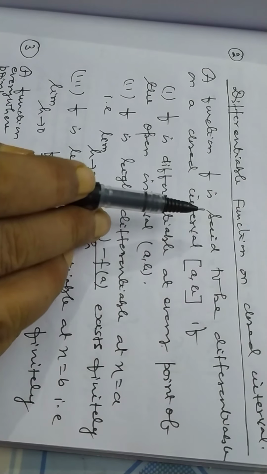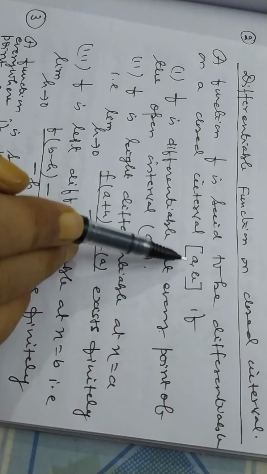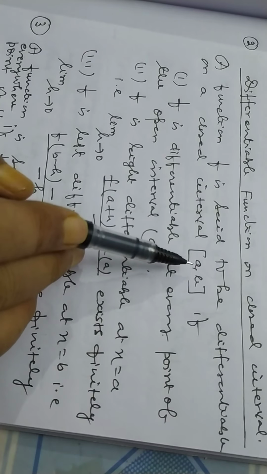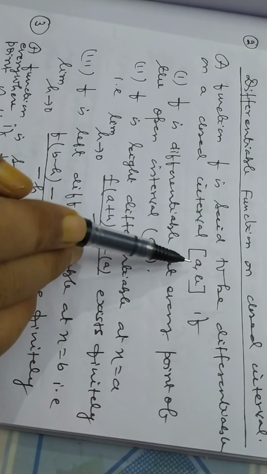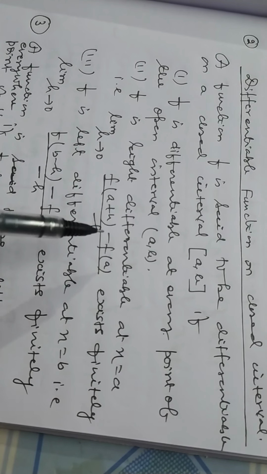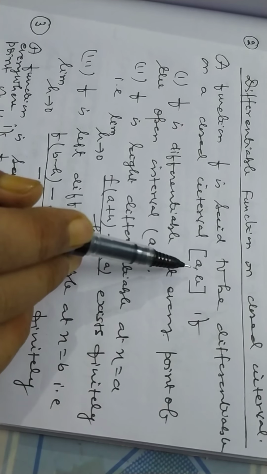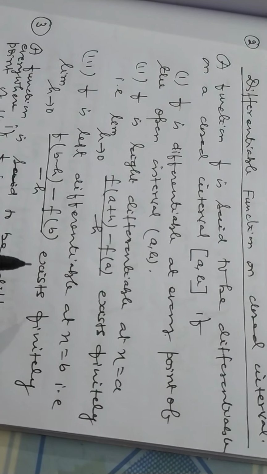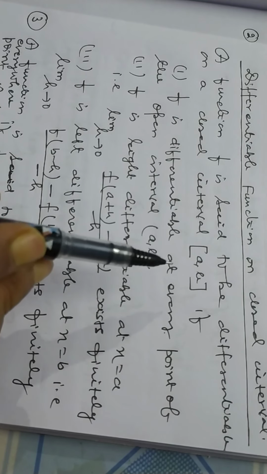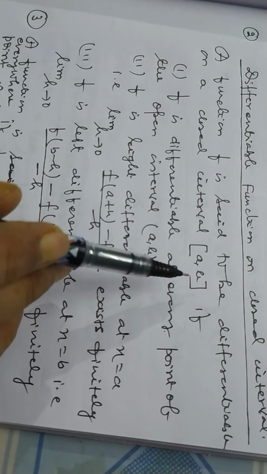Now, how will you check differentiability of a function on a closed interval? Keep in your mind, here [a, b] is a closed interval. At the point a, we take the right-hand side limit, and at the point b, we take the left-hand side limit. So in this way, we find the left-hand side limit and right-hand side limit of a function in a closed interval.